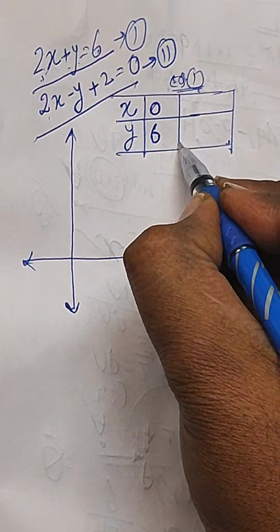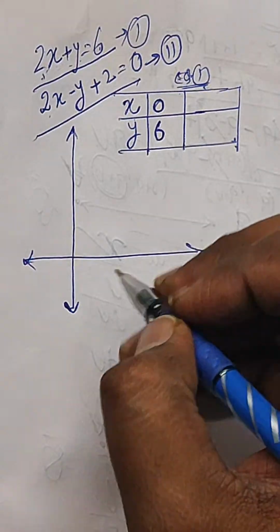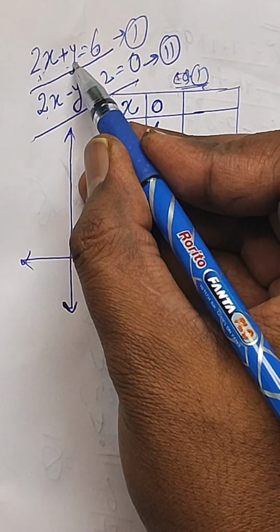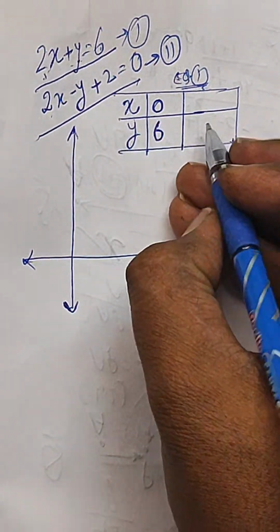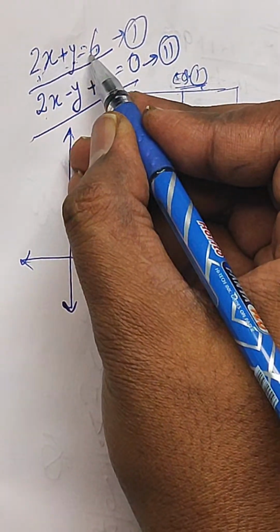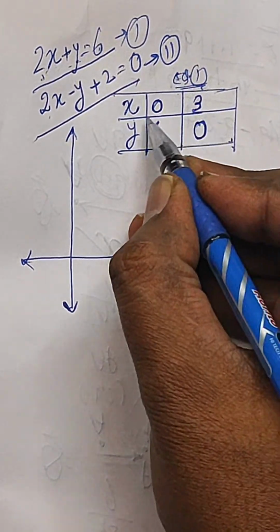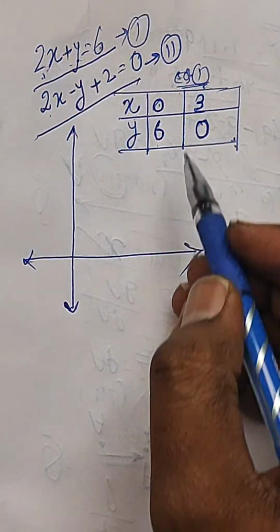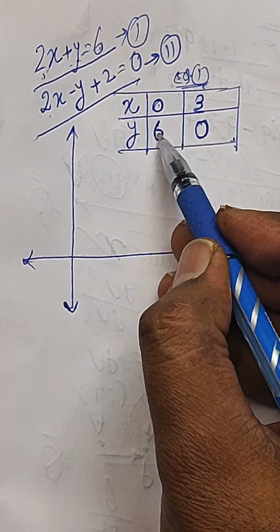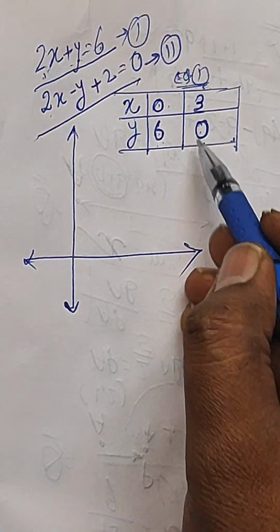Take another value, because at least two coordinates will be required to make a line. So in this second one, just take y equal to 0. When y equal to 0, then 2x equal to 6 and x equal to 6 by 2, which is 3. So the two coordinates for equation number 1 are 0, 6 and 3, 0.